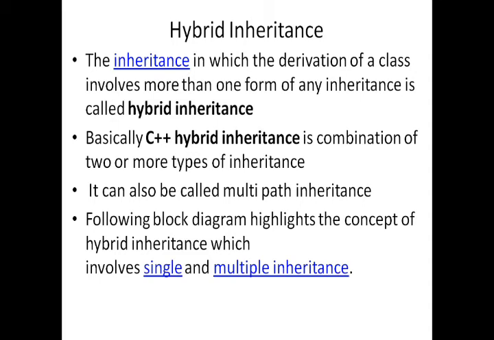The next type of inheritance is hybrid inheritance. The inheritance in which the derivation of a class involves more than one form of inheritance is called hybrid inheritance. Basically, C++ hybrid inheritance is a combination of two or more types of inheritance. It can also be called multi-path inheritance. The following block diagram highlights the concept of hybrid inheritance, which involves single and multiple inheritance. Let us check that.